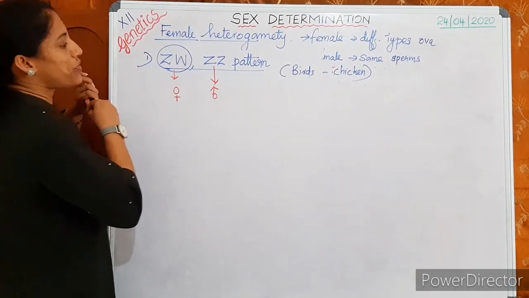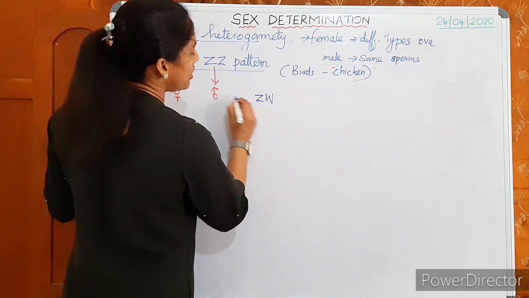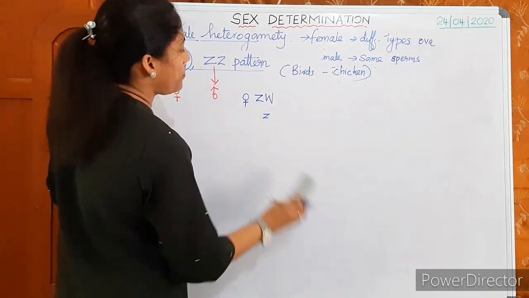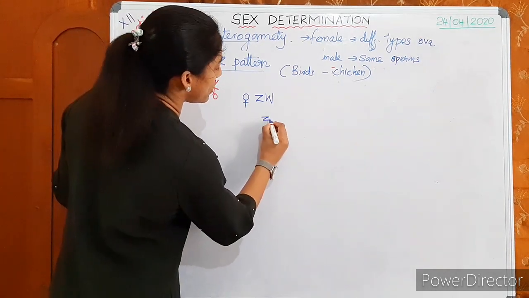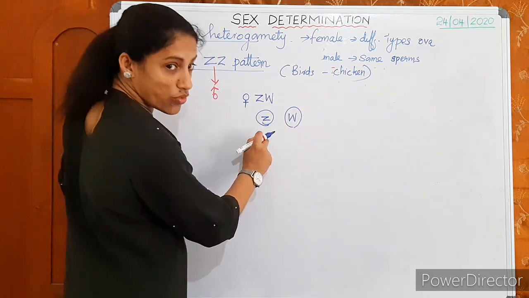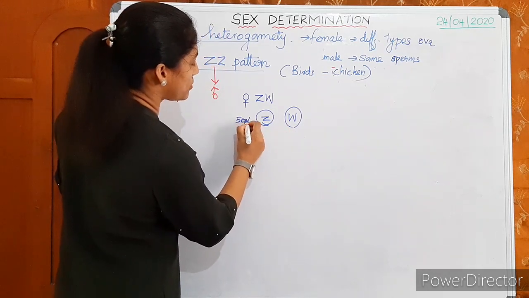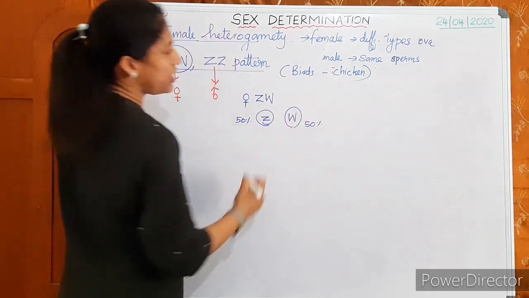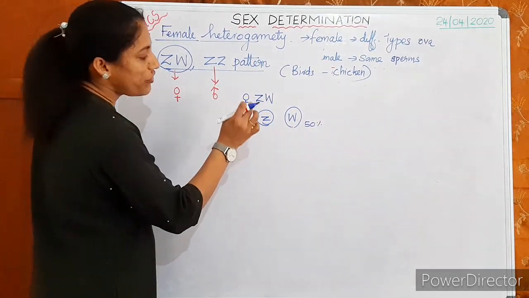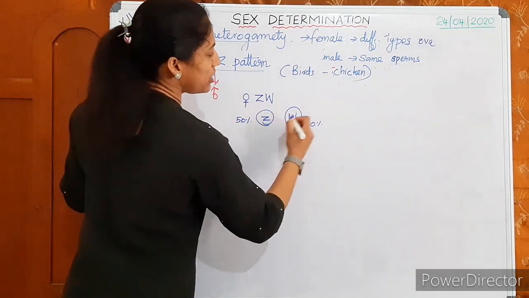Then listen here. What is ZW? It is female, and it produces 50% of the ova with the Z chromosome and 50% of the ova with the W chromosome. When a female bird produces ova, 50% of them carry Z chromosome, 50% carry W chromosome.